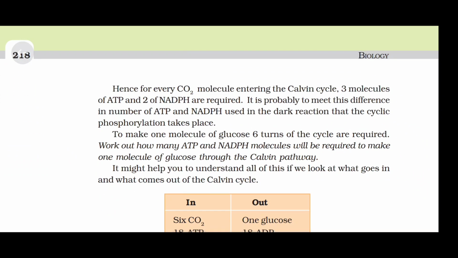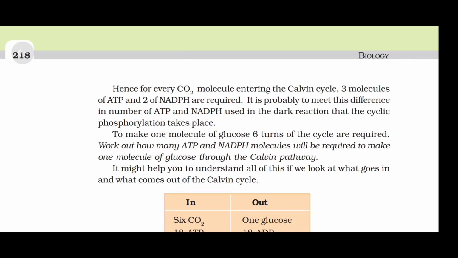Hence, for every carbon dioxide molecule entering the Calvin cycle, 3 molecules of ATP and 2 of NADPH are required. It is probably to meet this difference in number of ATP and NADPH used in the dark reaction that cyclic phosphorylation takes place. To make one molecule of glucose, 6 turns of the cycle are required.